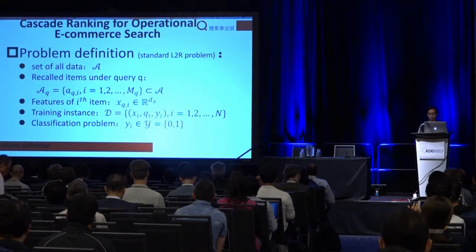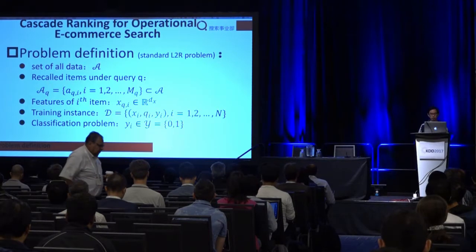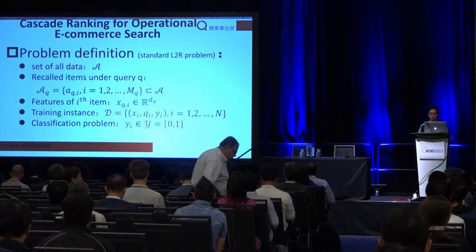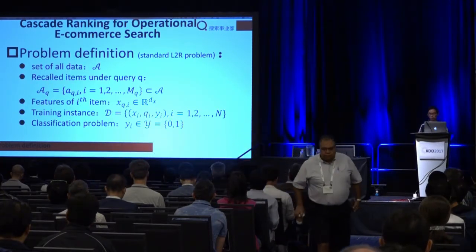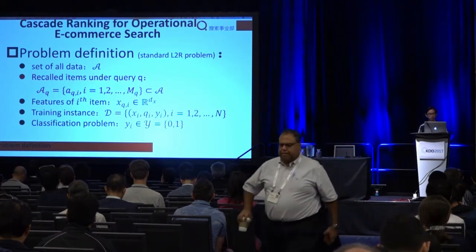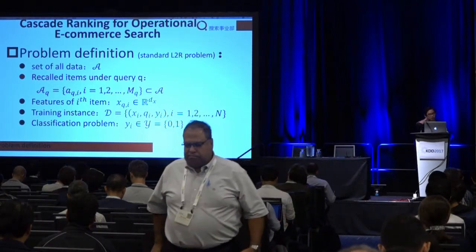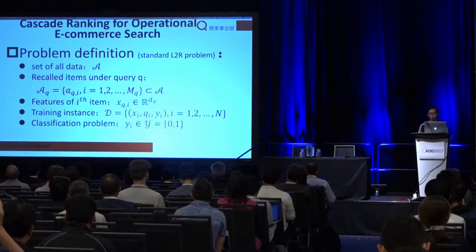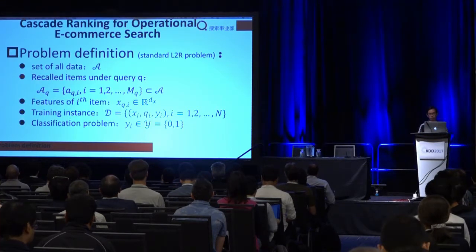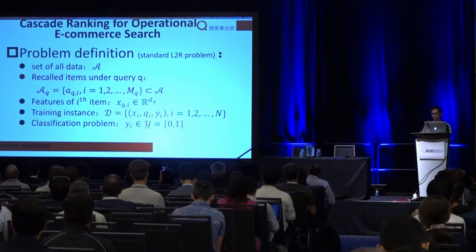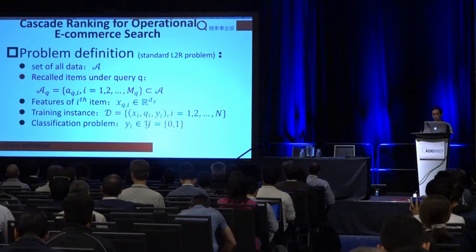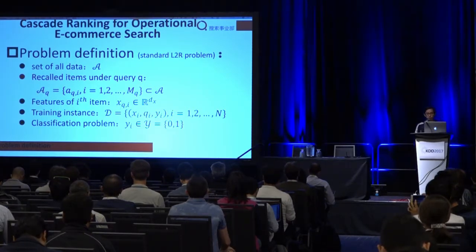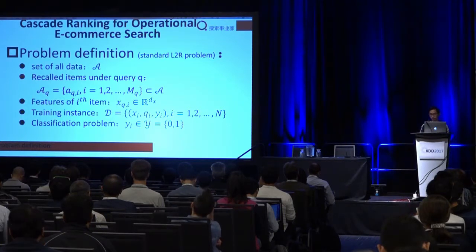Capital A here stands for all items in the data set. When users submit a query Q, a subset A_Q of A will be recorded. Then there are M_Q items in A_Q. For each item-query pair, there are some features X_i to describe it. Different features will cost very differently. For example, a statistic feature like the sales volume will cost less, but for some model-based features like GPT and the neural network, it may cost much more.